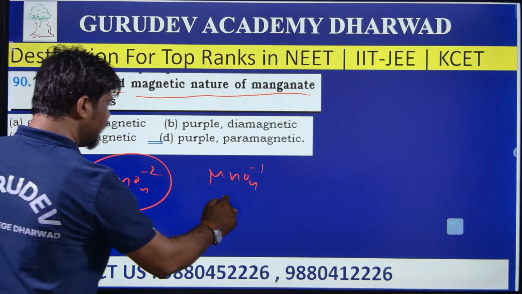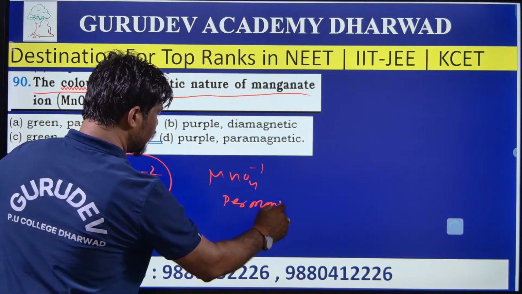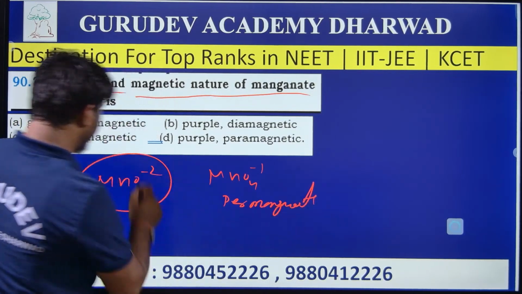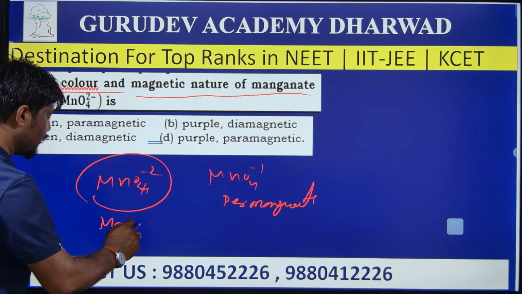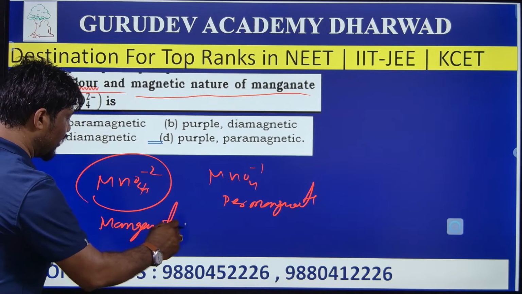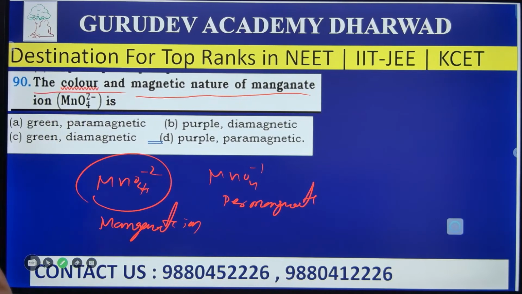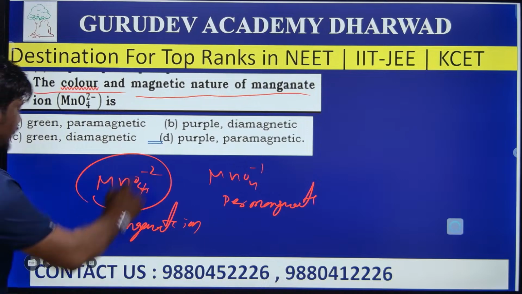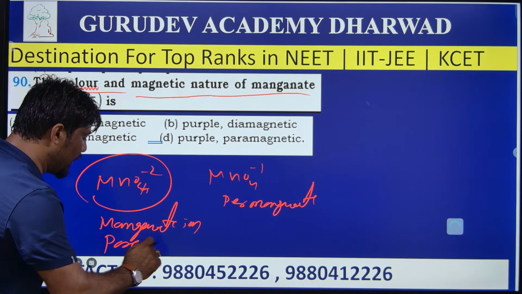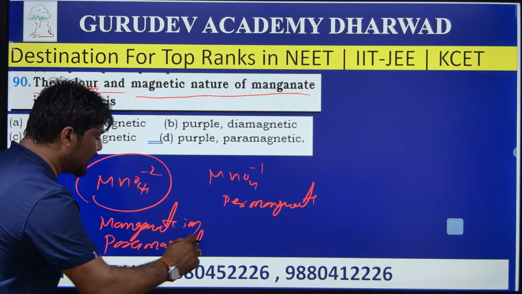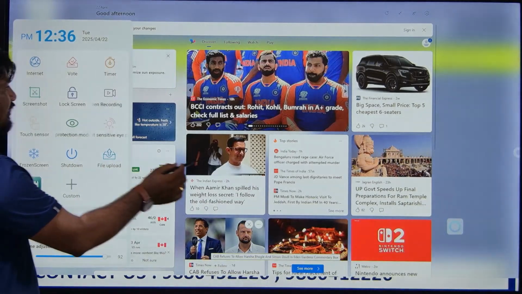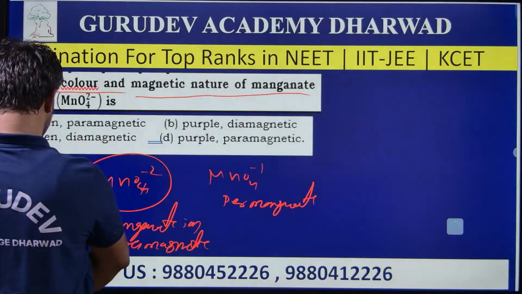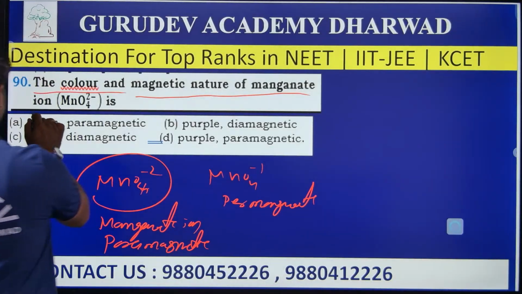But MnO4 2- is only the manganate ion. It is a manganate ion. So the manganate ion is green in color, and it also shows paramagnetic nature. Hence answer A is the right answer for the question here.